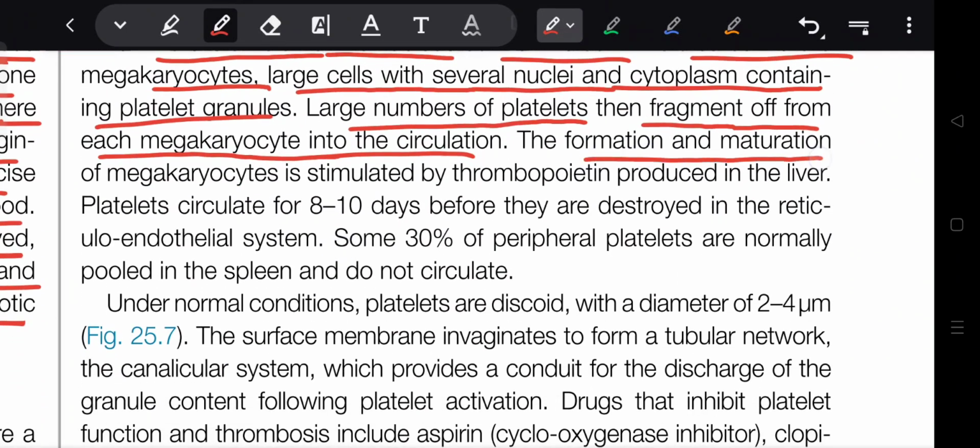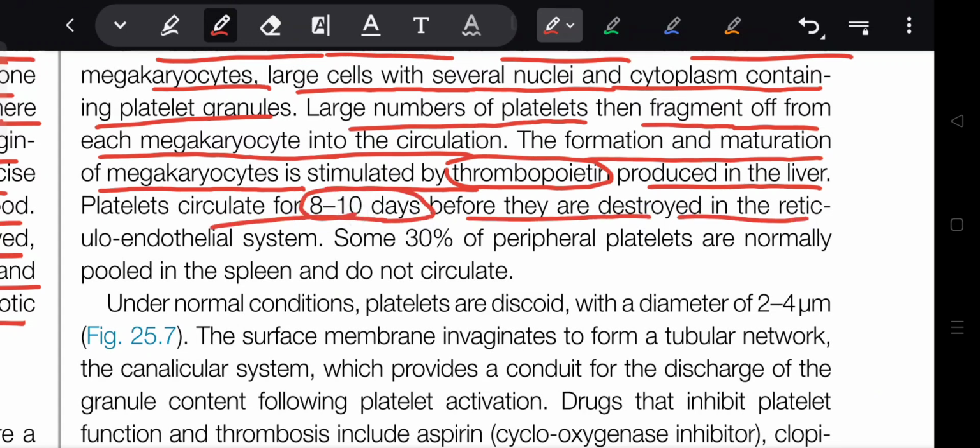The formation and maturation of megakaryocytes is stimulated by thrombopoietin produced in the liver. Platelets circulate for 8 to 10 days before they are destroyed in the reticuloendothelial system. Some 30% of peripheral platelets are normally pooled in the spleen and do not circulate.